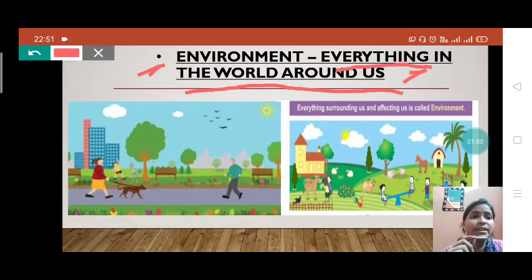We have seen this option in the previous slide. See here, what is this? This is our environment. Plants, sky, birds, animals, flowers, all the things present in our world around us are our environment. So we will match environment to everything in the world around us.